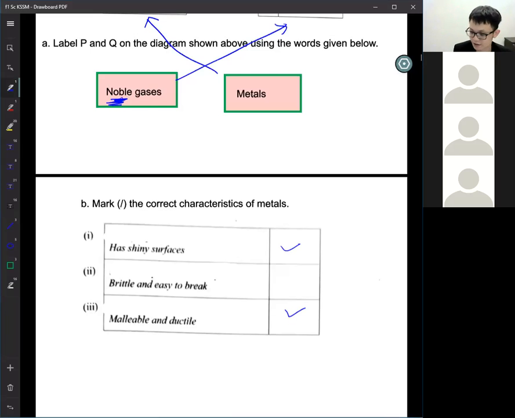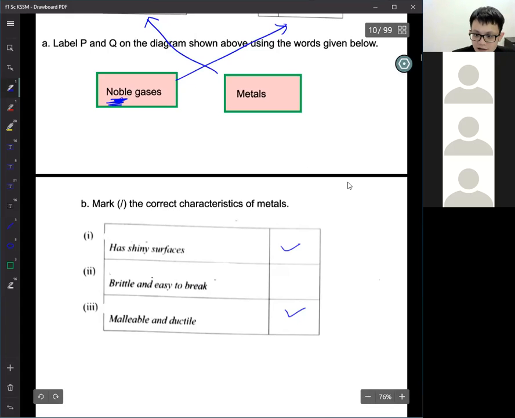Brittle and easy to break. Brittle means if I bend it, it will break. Usually metal, like a metal pipe, you bend it, it won't break. But this is plastic, so if I bend it like this, it breaks. Malleable and ductile means you can take a hammer and knock it, you can bend it, you can pull it, and it is still okay. But paper is not metal, so if I pull it, it will break, the book will spoil. So this is not metal.